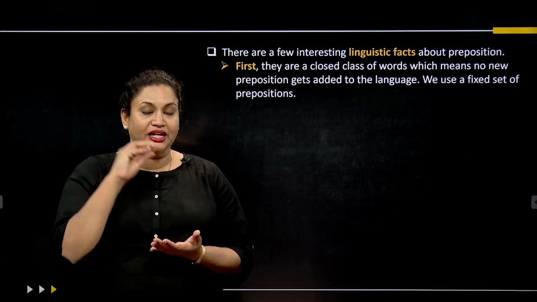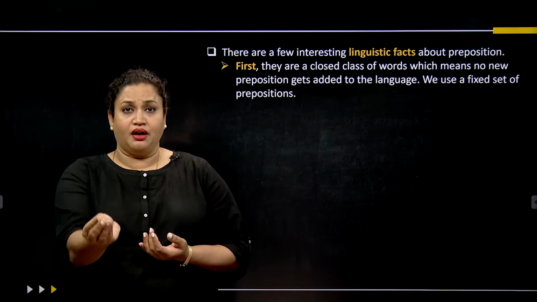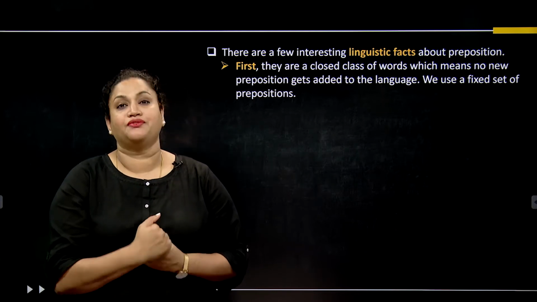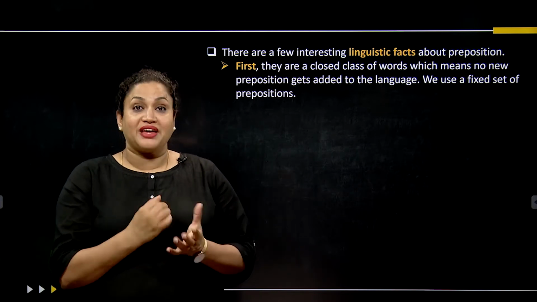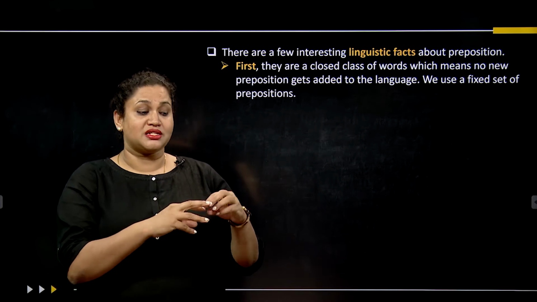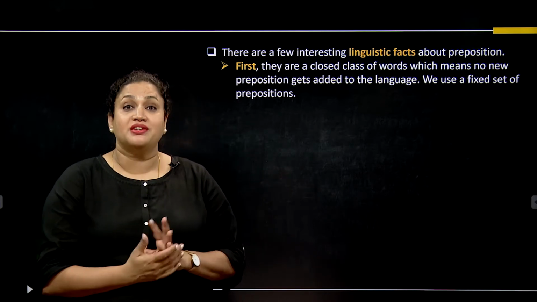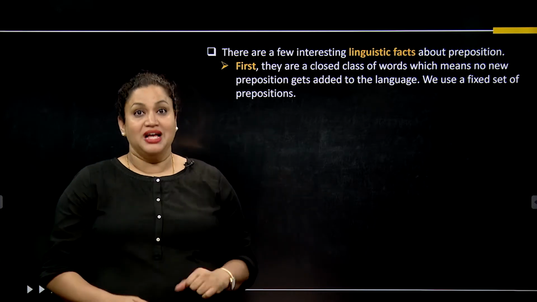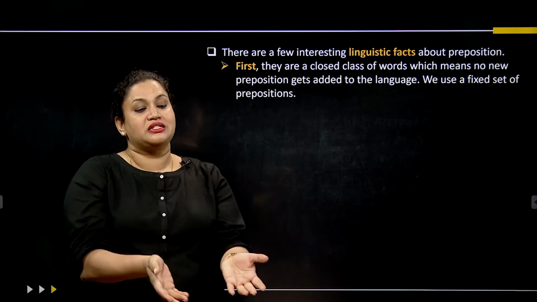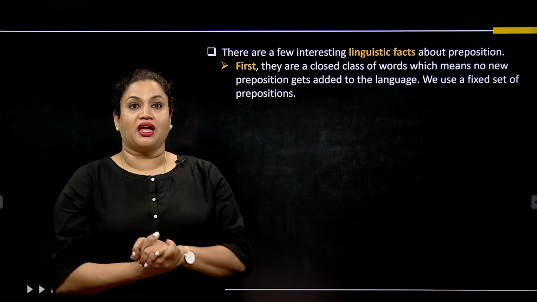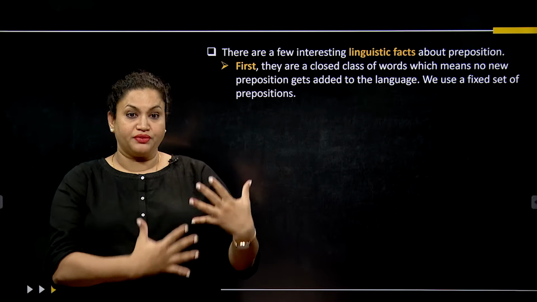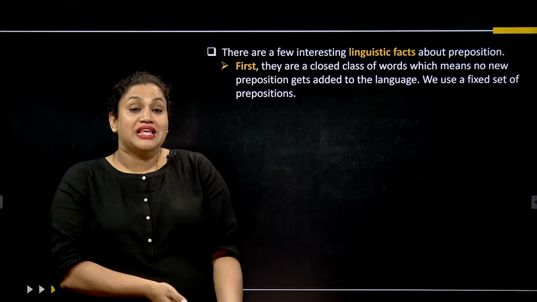If I say she is living into Chennai, that does not make sense. I have to say she is living in Chennai, whereas if she has dropped her ring, I cannot say in the pond, I will say into the pond. So into is generally the bottom. Okay, upon is whenever I put a beautiful shawl or a beautiful stole, I will say upon.